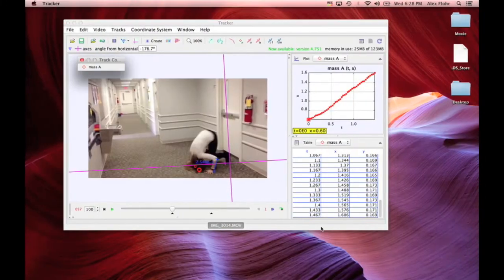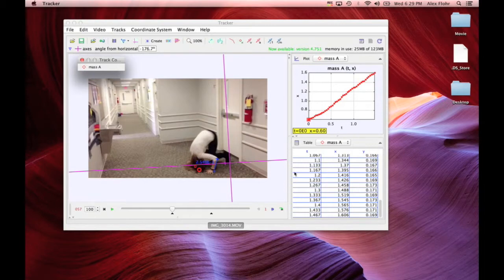So here's the video of the tumbling person. As you can see, the origin is set at the person's foot and is slightly skewed to take into account the angle of the filmer and to keep the person tumbling along the x-axis. For calibrating the video, we used the person's forearm, which was approximately 25.4 centimeters.